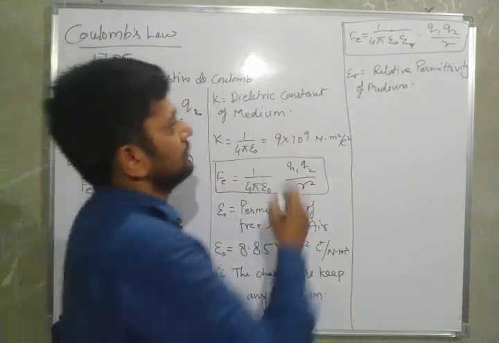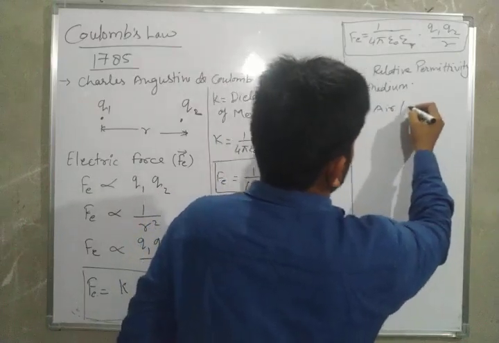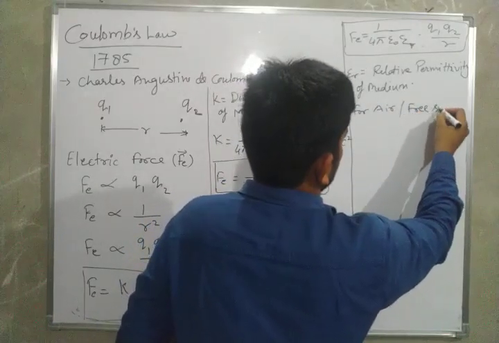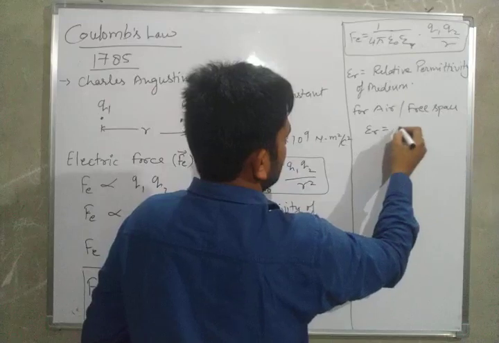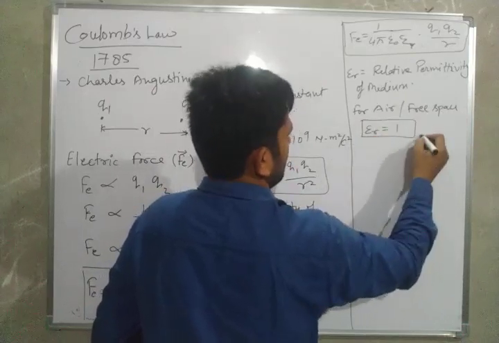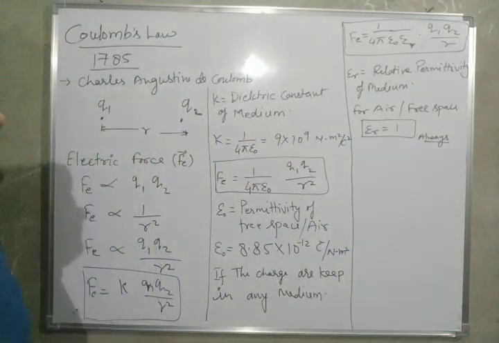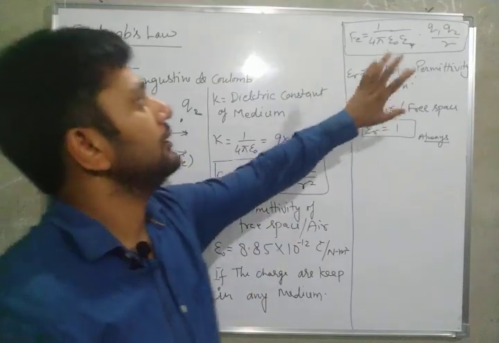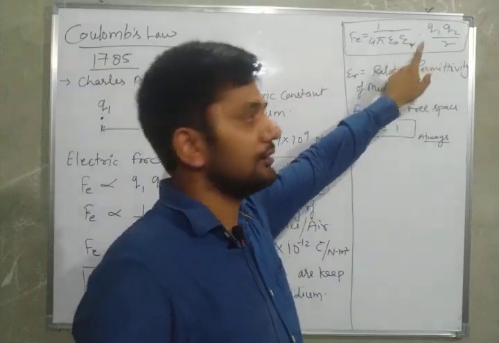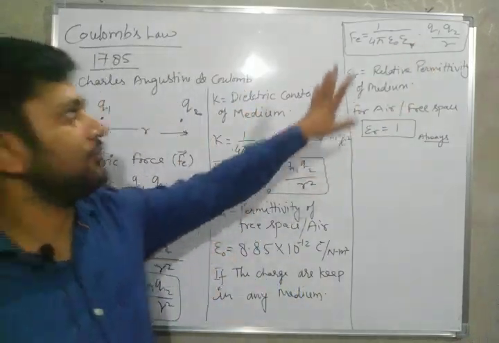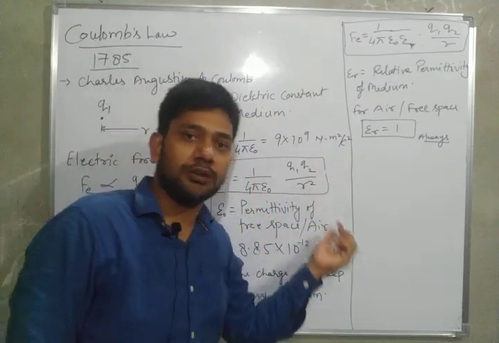For air and free space, the value of epsilon r is always 1. So when we put the charged particles in air, epsilon r is 1, and the formula is Fe equals 1 upon 4 pi epsilon naught Q1 Q2 by r square.